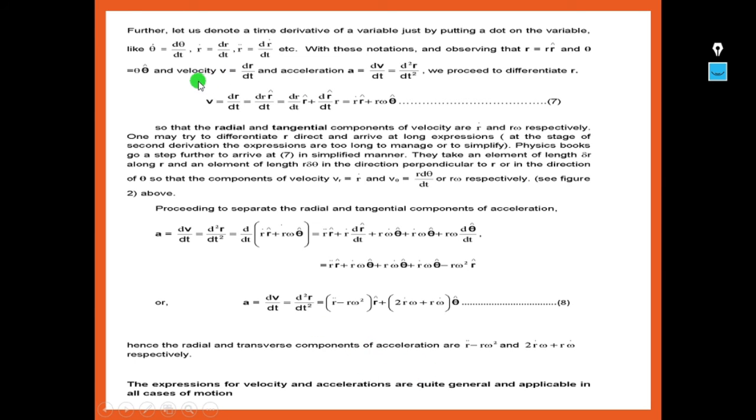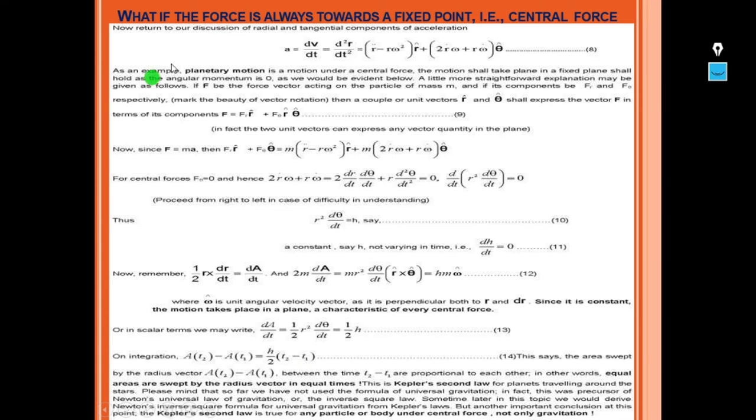So in this way, using polar coordinates, we have found out the velocity components as well as acceleration components in terms of radial component and transverse component. What if the force is always towards a fixed point, that is, a central force?